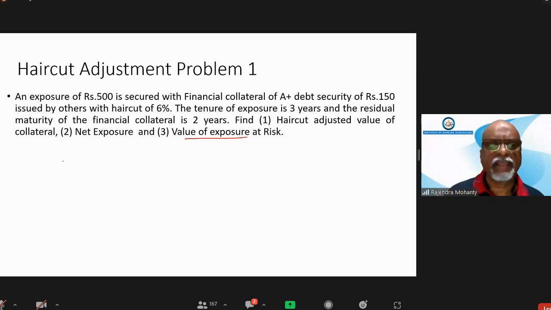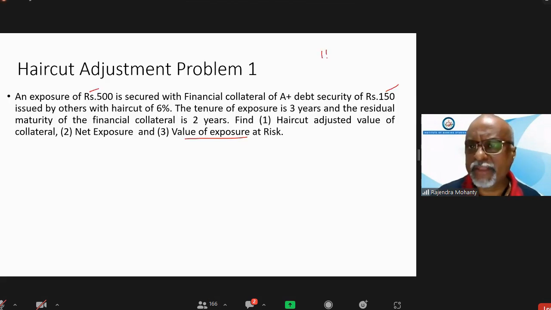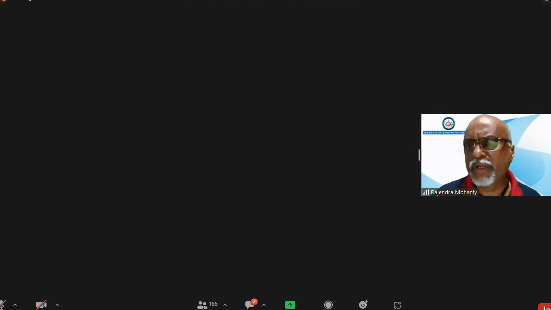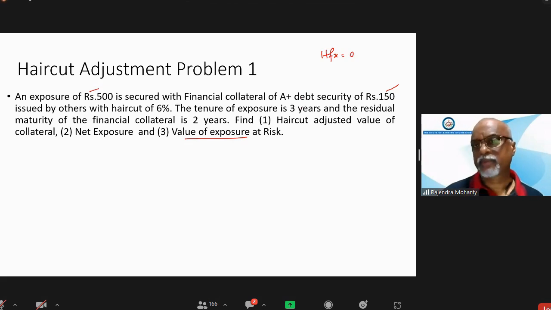Simple thing here. Is there any currency mismatch? No, sir, because the loan is in rupees and the security is also in rupees. So there is no currency mismatch. When currency mismatch is not there, HFX will be 0, so HFX is simply not taken into account.